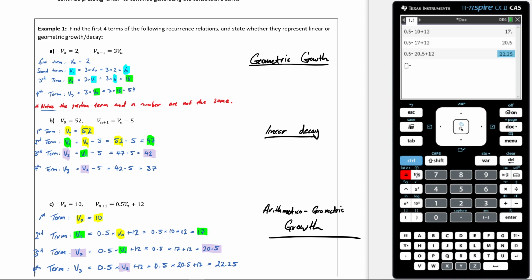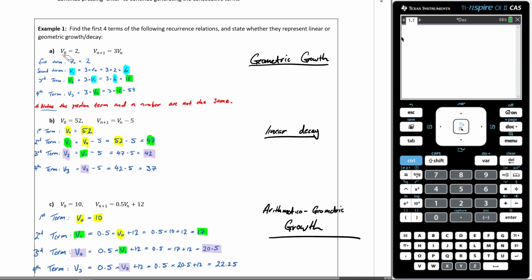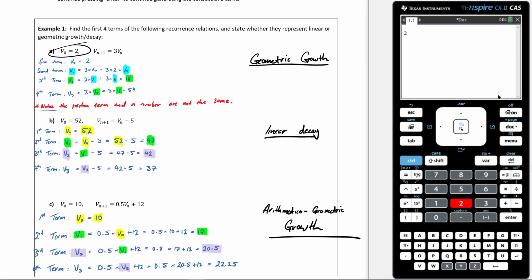All right, let's just clear off here first. Let's say I wanted to do the first one. What I'm going to do is I'm going to first come to V of 2, and I'm going to put 2 here. So I hit 2, then I hit enter. That's very important. You put your initial state in, then you hit enter. Then we want to times 3 each time. So now I just go times 3. Do you see how by just going times 3, it takes the answer from the previous line? Now when I hit enter, it gives me the next term.